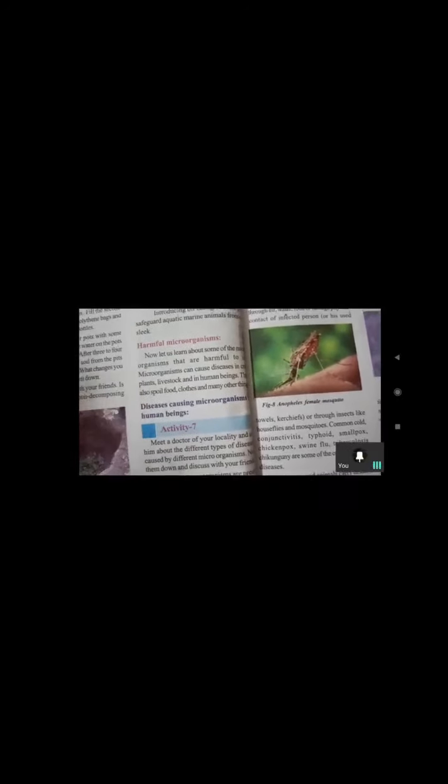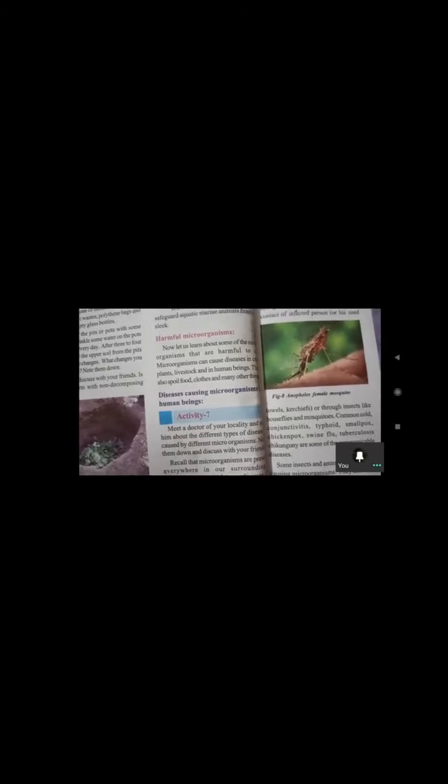Because outside of the body they are non-living, while when they enter into a living body they become active, like a living organism. They become like living, and they cause so many disadvantages, harm to the body. Yes, for example, HIV. Outside of the body, they are dead only. They are non-living.